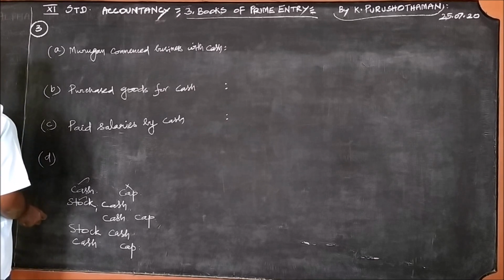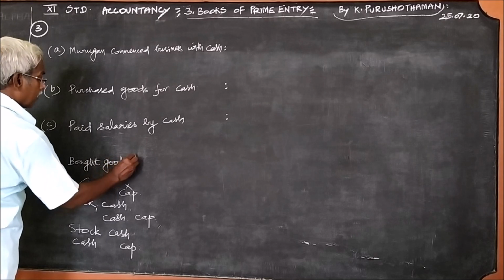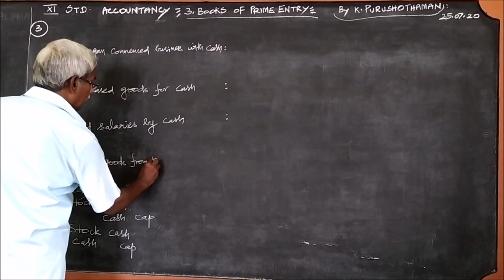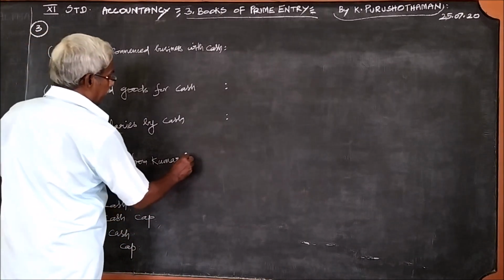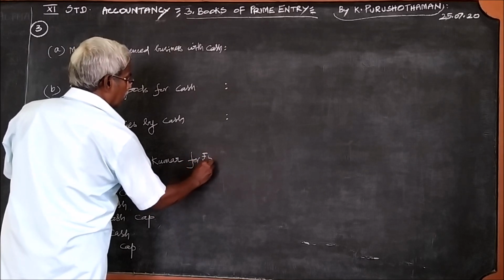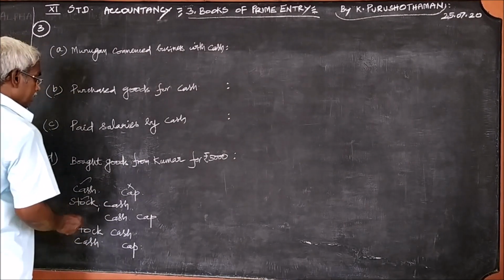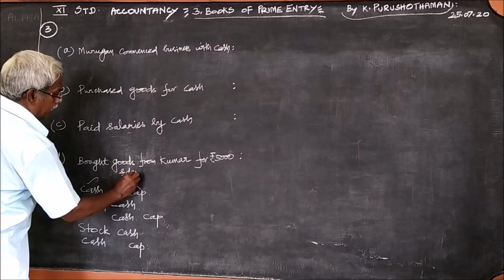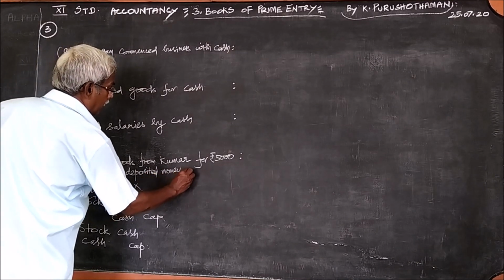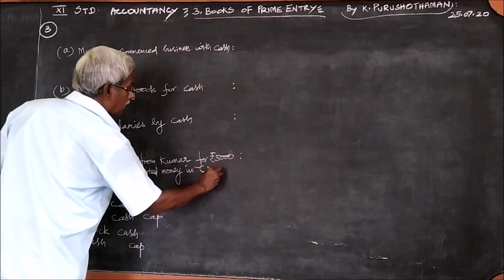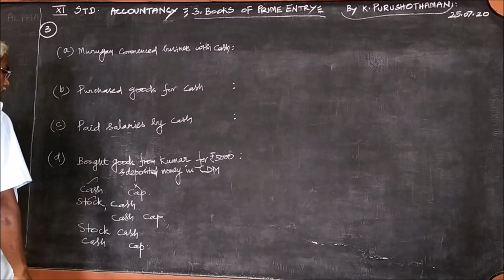B. Bought goods from Kumar for rupees 5,000 and deposited the money in CDM.